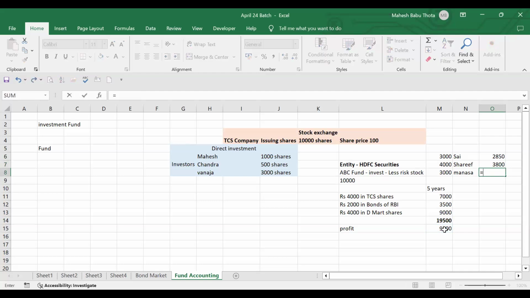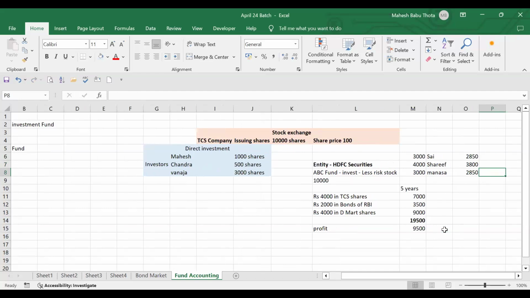And Manasa will also get 30%, 2,850. So this is the profit distributed. That's it. These guys are happy. Can we close the deal here?